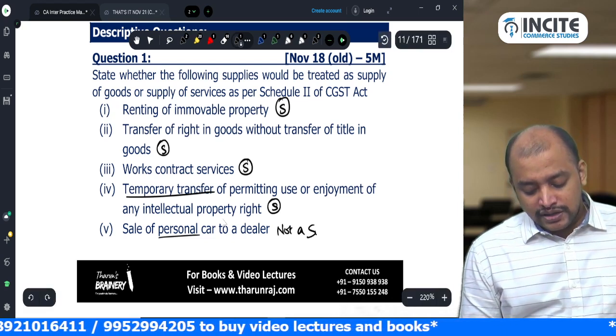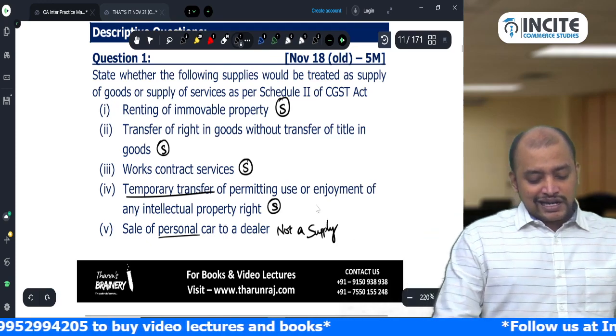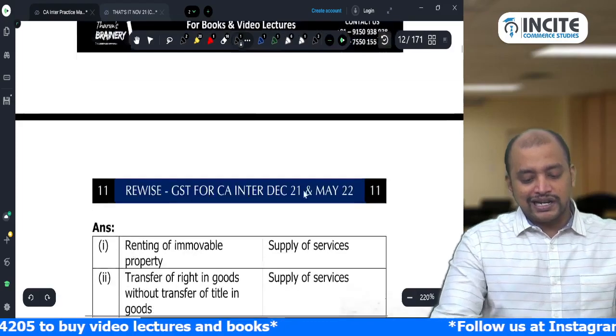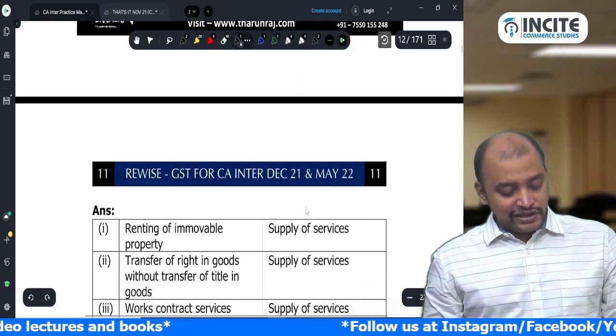Why? So, first of all, in this case, sale of personal car to a dealer, it is not in the course or furtherance of business. That's why it is not a supply.